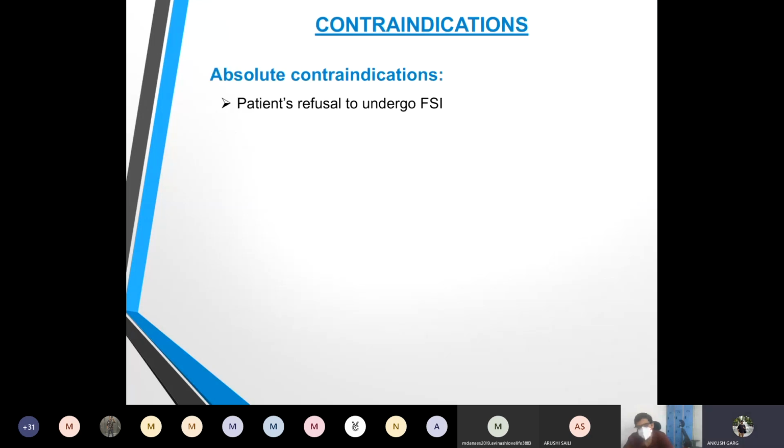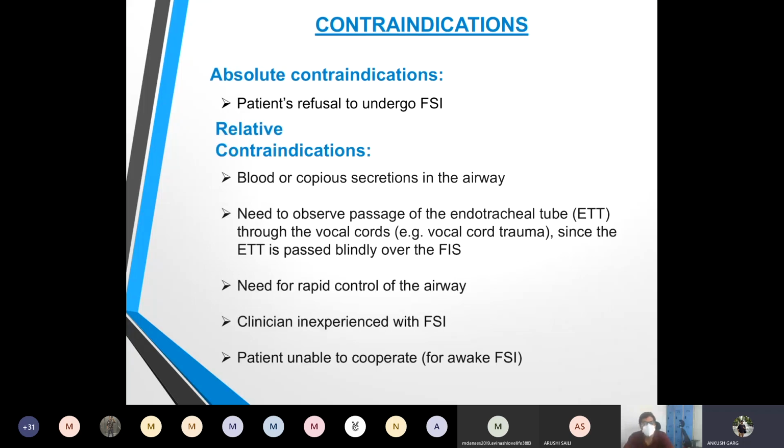Now we come to the contraindications. The absolute contraindication is the patient's refusal. Apart from that, we have some relative contraindications like blood or secretions in the airway, which may lead to difficulty in visualization of the structures, because we need to observe the passage of the endotracheal tube through the vocal cords, since the ETT is passed blindly over the fiber optic endoscope.